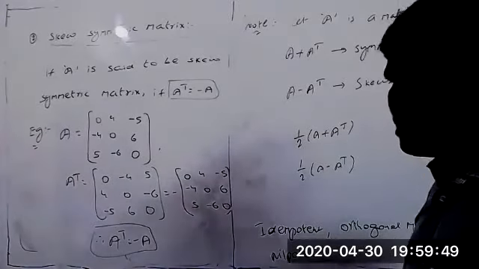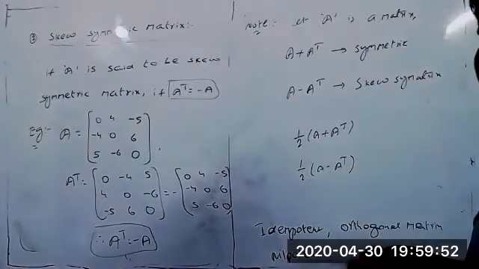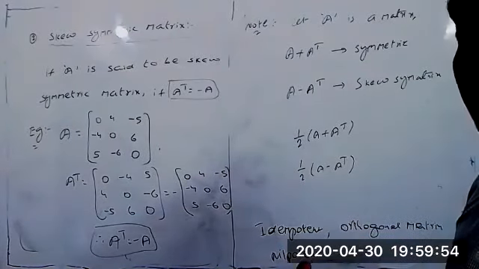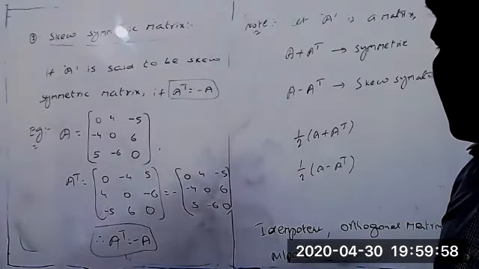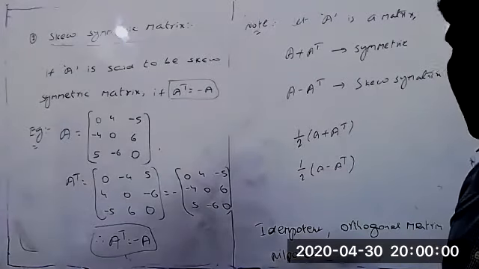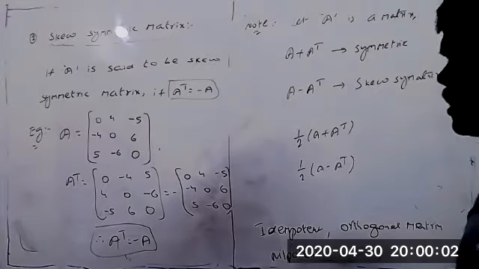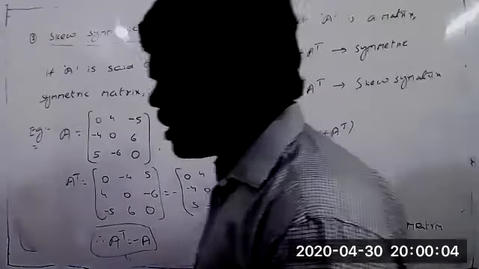Here there is also one problem in examinations. They'll give only one matrix, the matrix A equal to maybe a 2 by 2 matrix or 3 by 3 matrix, and ask to find the sum of the symmetric and skew symmetric matrix.